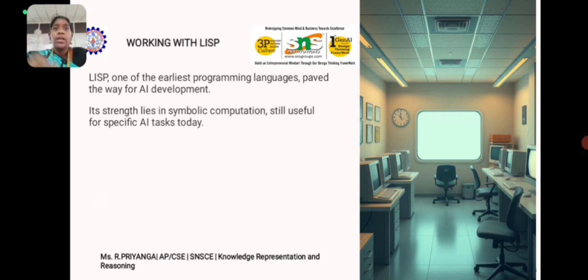rule-based systems. Popular AI systems built with Lisp means early AI programs like ELIZA, Macsyma and SHRDLU were built in Lisp. Expert systems and early natural language processing systems also used Lisp.